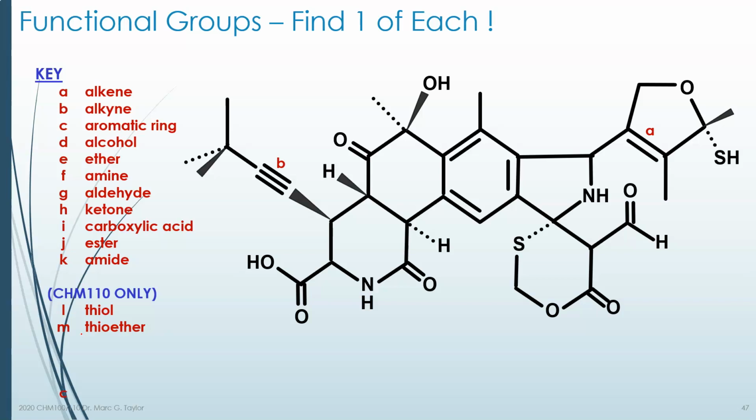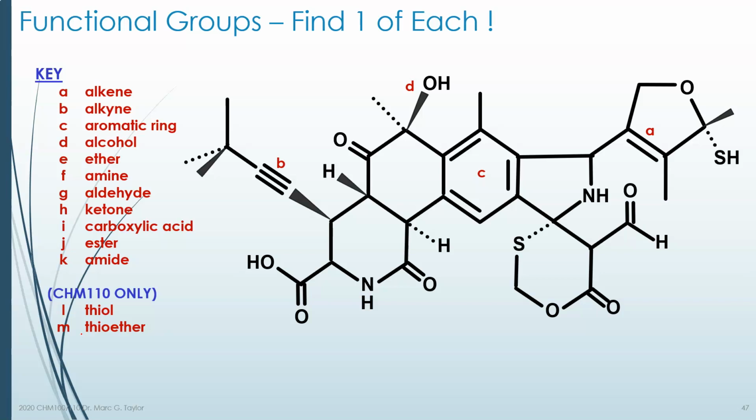Aromatic ring, also very easy to find, right in the center of this molecule. Alcohol. So now you're looking for an OH group. And look at the top. You see the OH group sticking out from a carbon in that 6-membered ring. Now that ring that the OH is on is not aromatic, you'll notice. It's just the 6-membered ring. It's a cyclohexane ring, as a matter of fact.